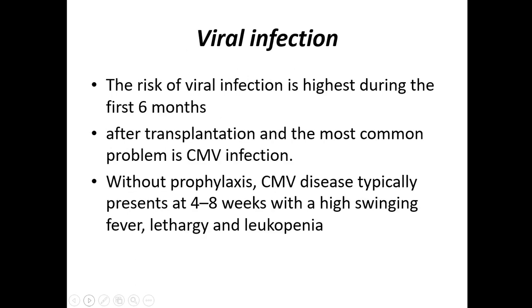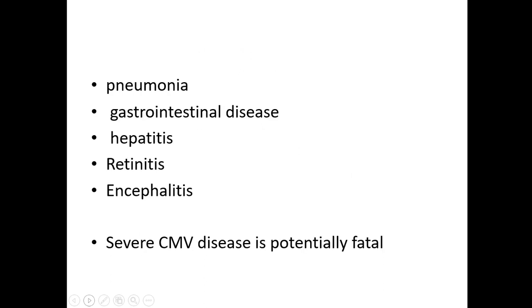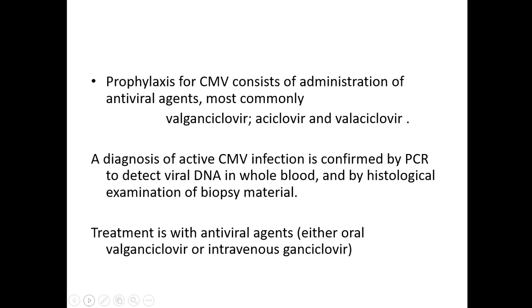Then viral infection can also occur. The risk of viral infection is highest during the first 6 months after transplantation, and the most common problem is cytomegalovirus infection. Without prophylaxis, CMV disease is typically present at 4 to 8 weeks with a high swinging fever, lethargy, and leukopenia. Other presenting complaints are pneumonia, gastrointestinal disease, hepatitis, retinitis, and encephalitis. So all are problems caused by cytomegalovirus. A severe cytomegalovirus disease is potentially fatal.